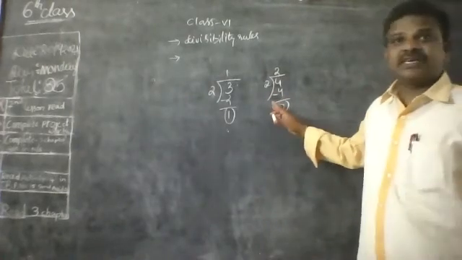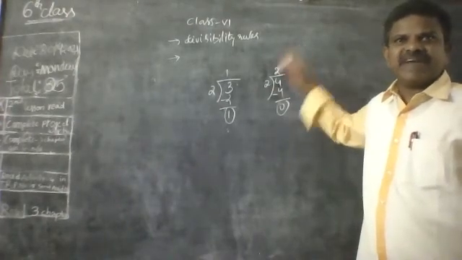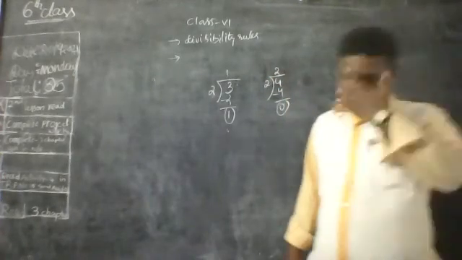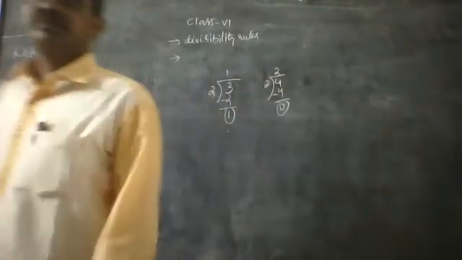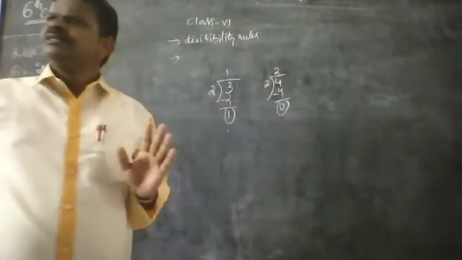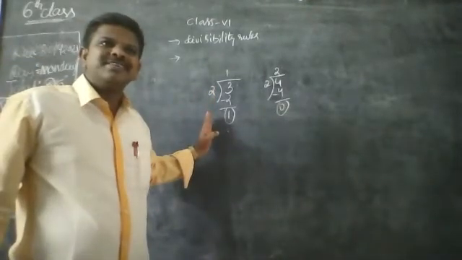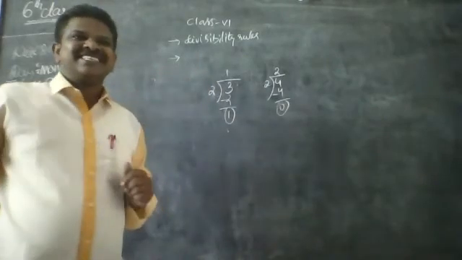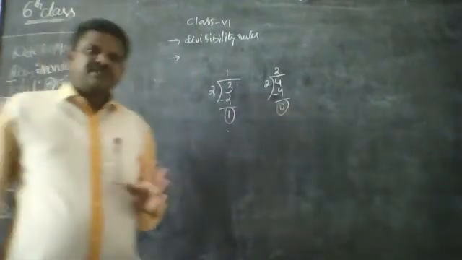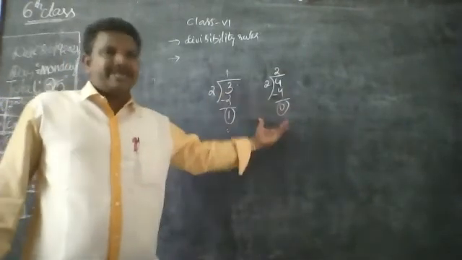See the second example. 4 is the given number. We are dividing by 2. 2 twos are 4, it gives 0 remainder. That means 4 is completely divided by 2. But 3 is not completely divided by 2. So one is complete and one is not complete. My main focus is on complete and not complete.